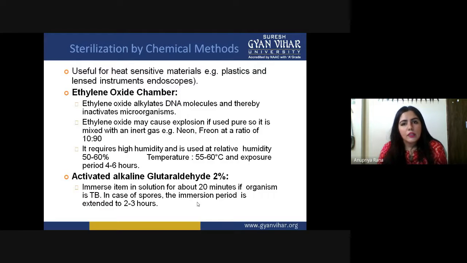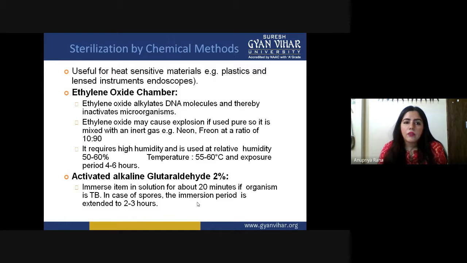So why are we using the chemical methods? What is our main goal? The need for a chemical method is, if we have to sterilize something which is plastic or a lensed instrument like an endoscope, in that case we need something which does not change their structure, because heat can alter the normal structure of plastic. So we need some kind of method which does not interfere with their original structure.